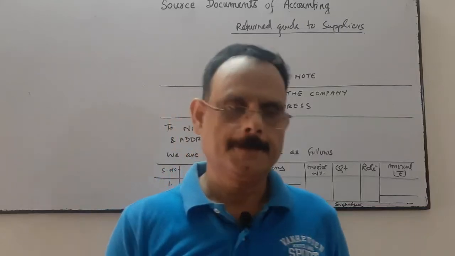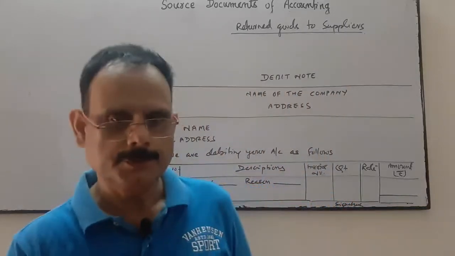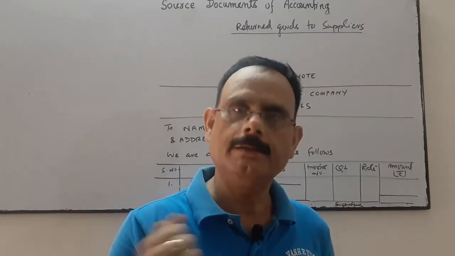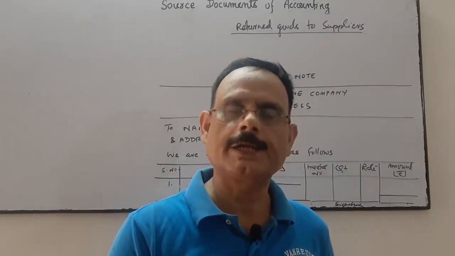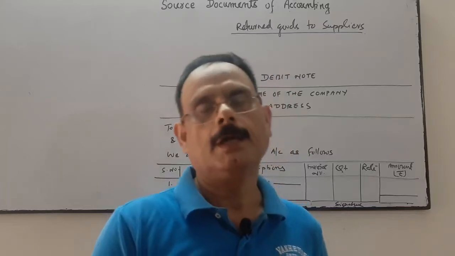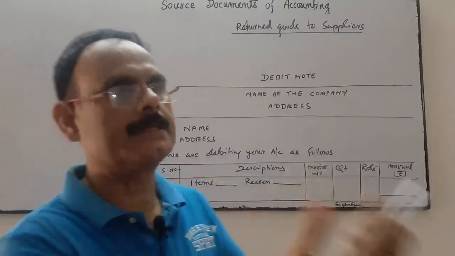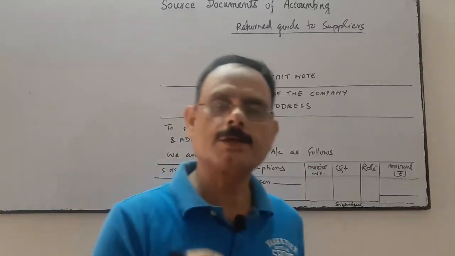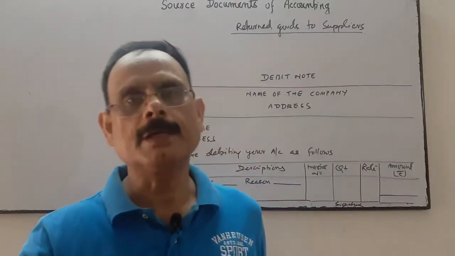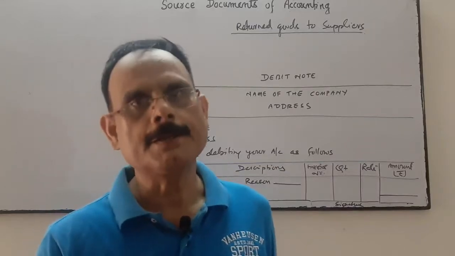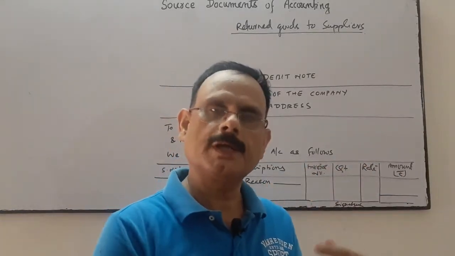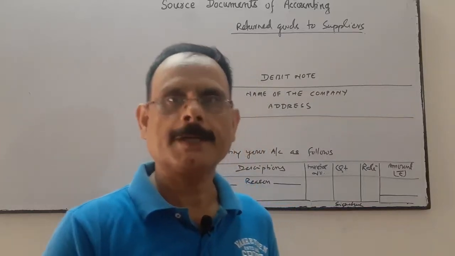When we purchase the goods on credit, we receive the bill, and when the same goods is returned, means purchase return... when we purchase the goods on credit, we receive the bill, and when we sell the goods on credit, we issue the invoice.